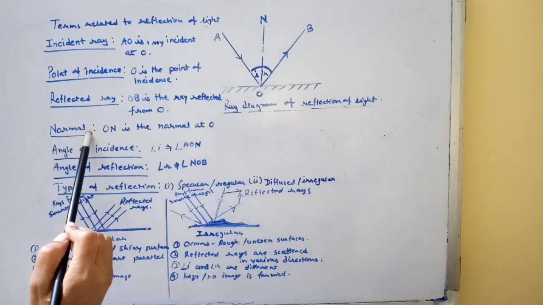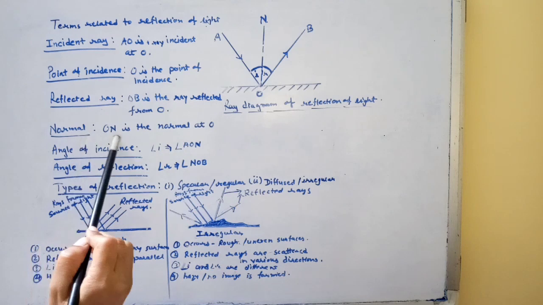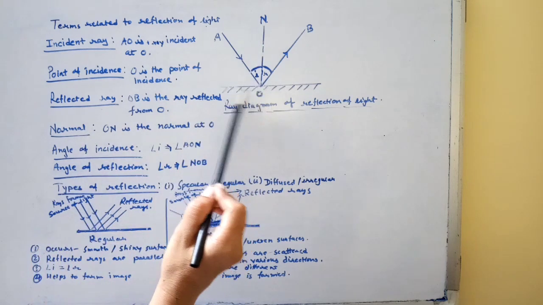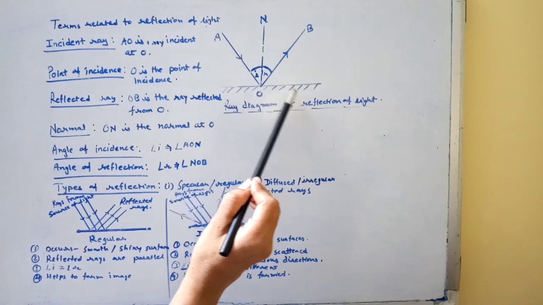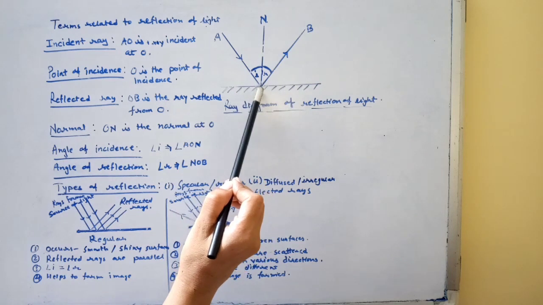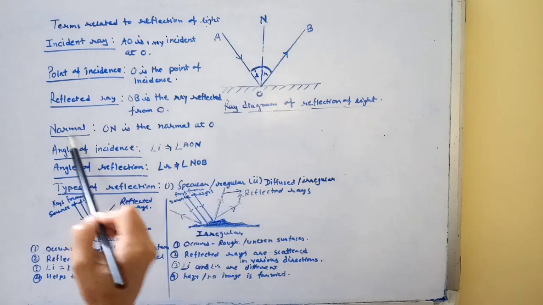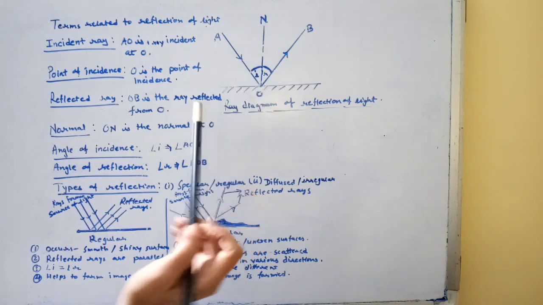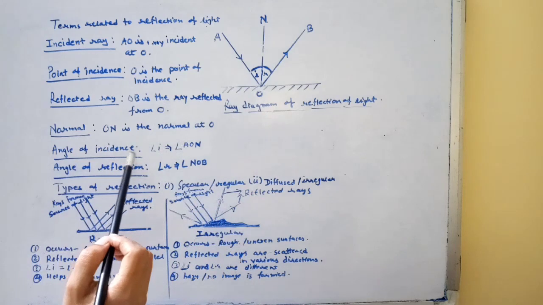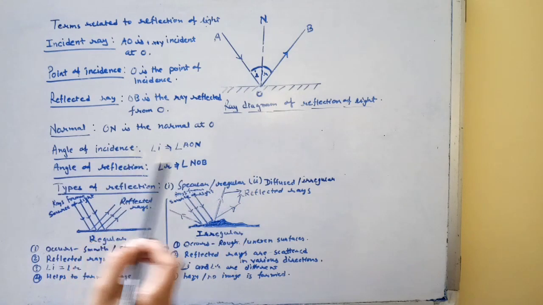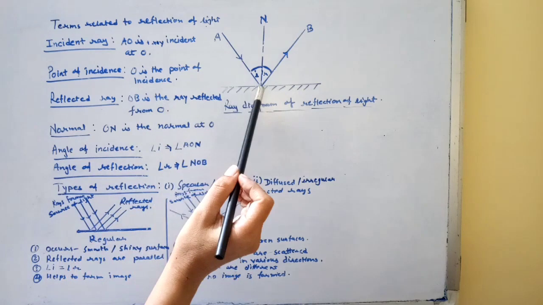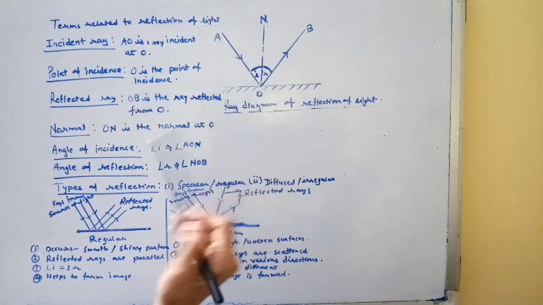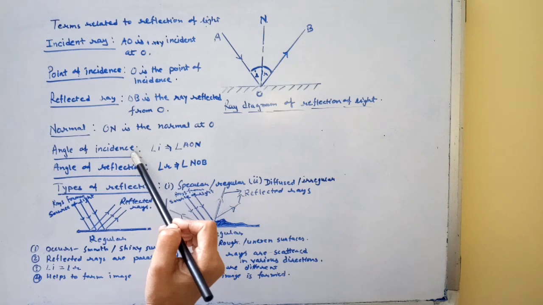Now define the normal. The normal is an imaginary line drawn perpendicular to the reflecting surface from the point of incidence. In the figure, ON is the normal at O. Next is the angle of incidence. The angle formed between the incident ray and the normal is called the angle of incidence.